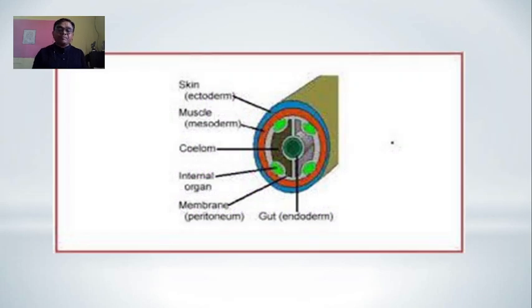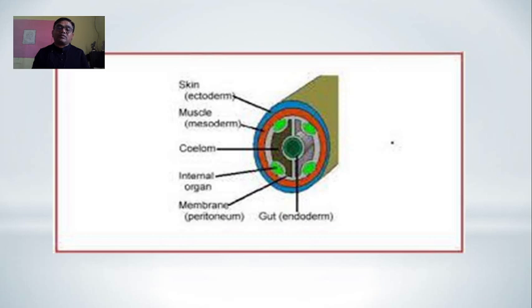When we take a TS of the body of an organism, we get a structure like this. This is the skin, a word belonging to vertebrates and chordates, but basically it is the ectoderm. Muscles are the mesoderm.